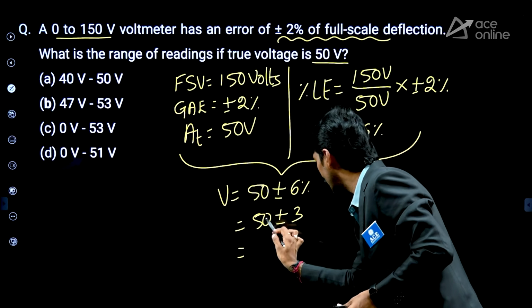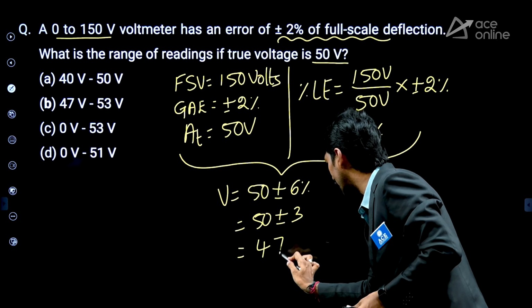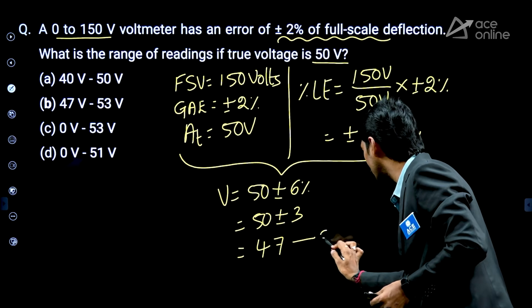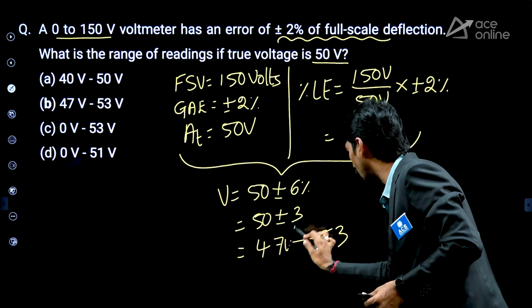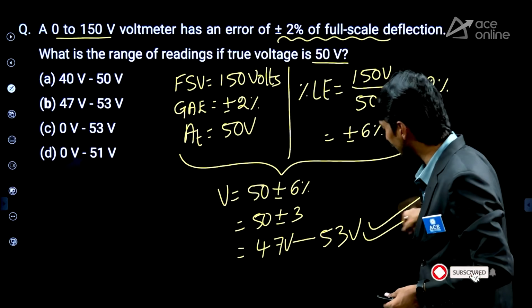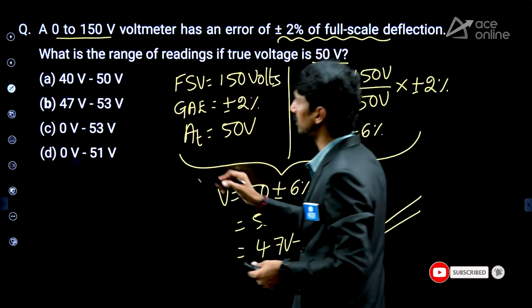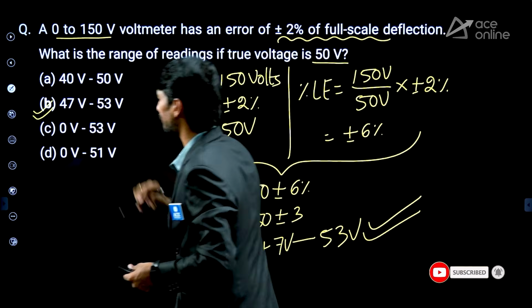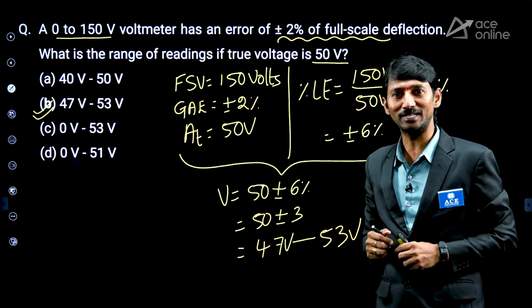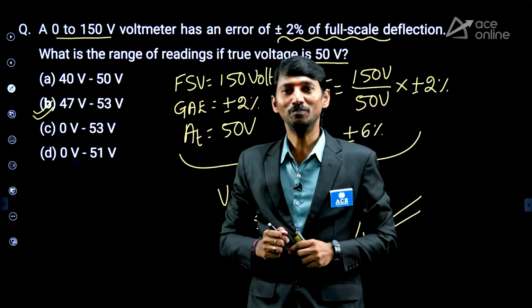Now, what can we write? 50 minus 3, 47, to 50 plus 3, 53. So therefore, 47 volt to 53 volt. That is the range. Yes, option B. Right? So these are the previous questions from the measurement subject. Thank you. All the best.